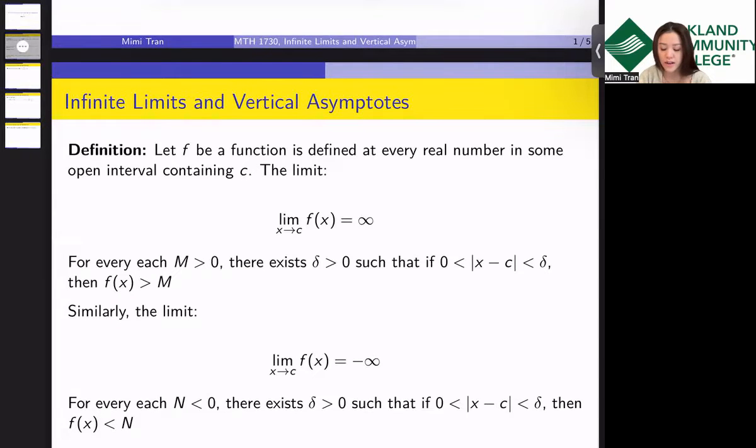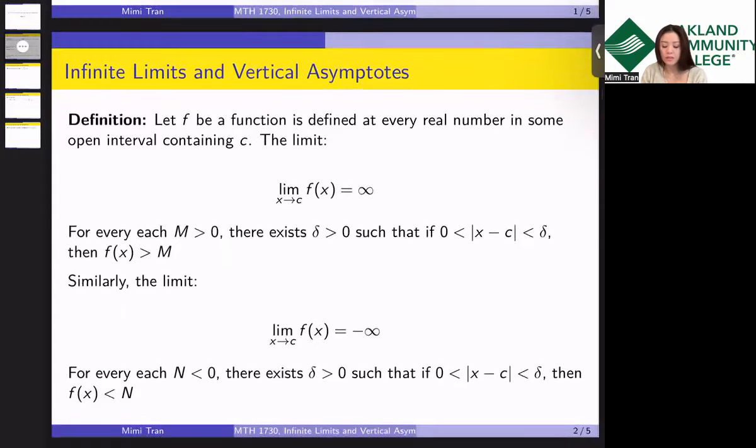Then there exists a positive delta such that if the distance x minus c is between 0 and delta, then the function f is always bigger than the arbitrary M. And again, M is a very big value. So in a sense, the inequality f of x is greater than M means the function can go to infinity, right?